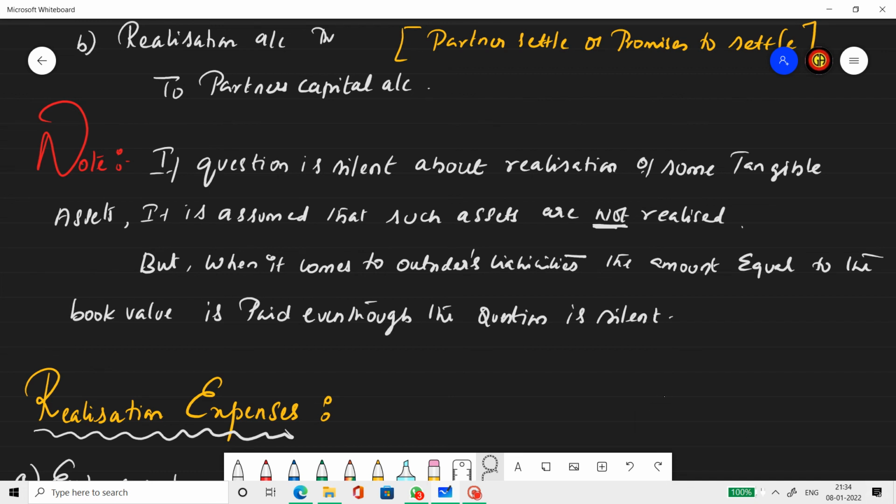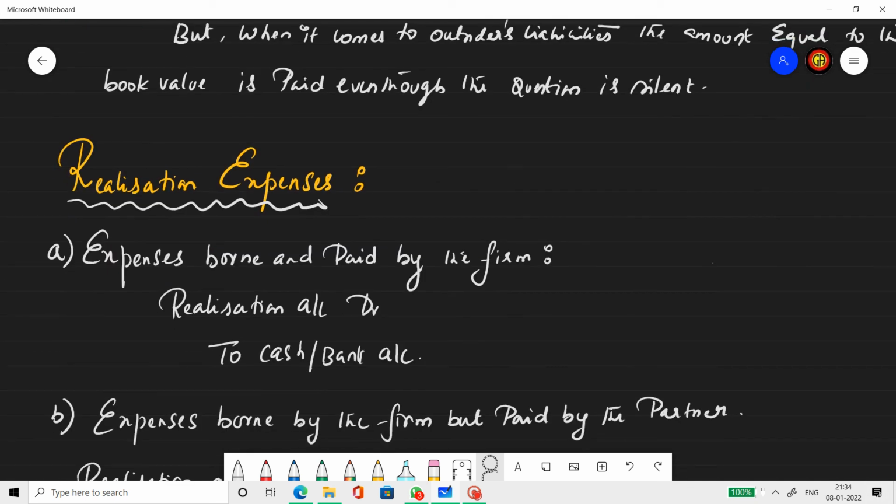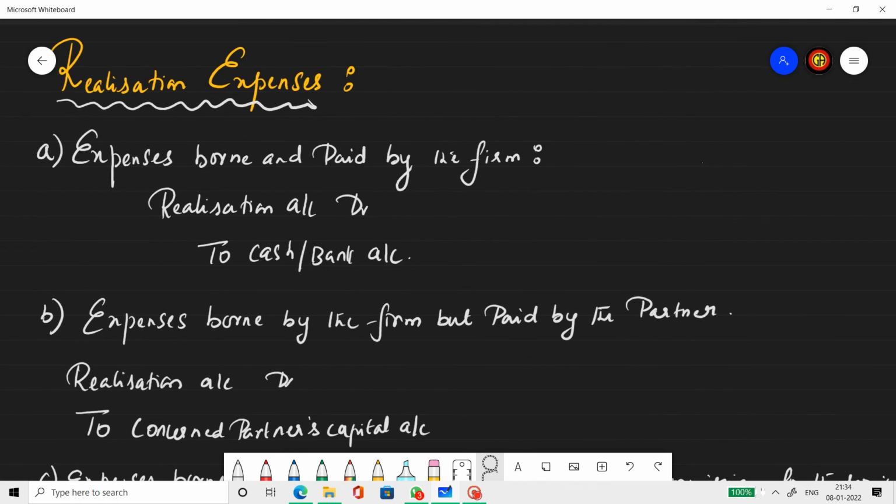Now, the next topic is realization expenses, which is the next important hurdle to be crossed. Now, as you all know, realization or dissolution is not a one-day process, not even a one-week process. It will take its own time and money to complete a dissolution of a firm. Even in real life, if you want to vacate your house, it doesn't end in one day.